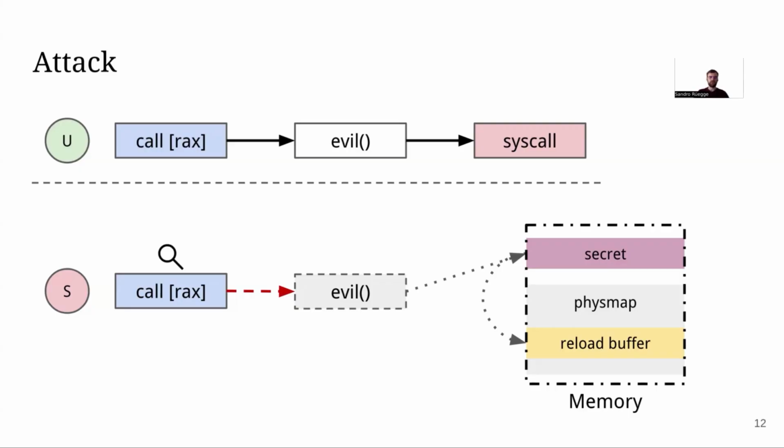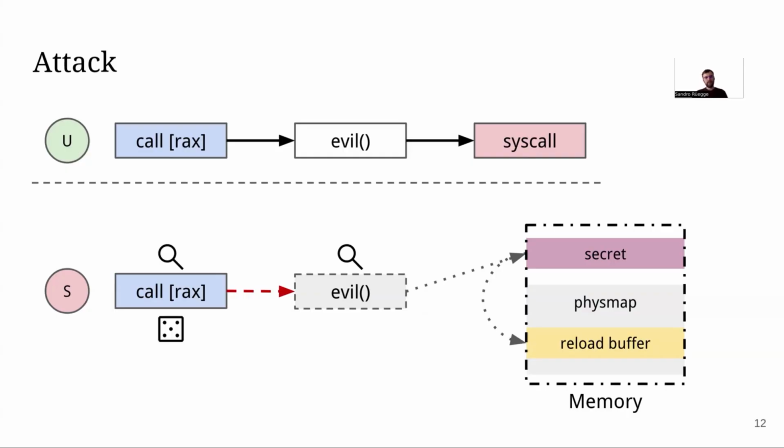So what do we have to do for this? We have to find a branch in supervisor mode that we can attack, because we cannot attack just any branch easily, because we would like to control some registers to control what secret is loaded. We also have to find this evil gadget that actually leaks the secret through the memory.